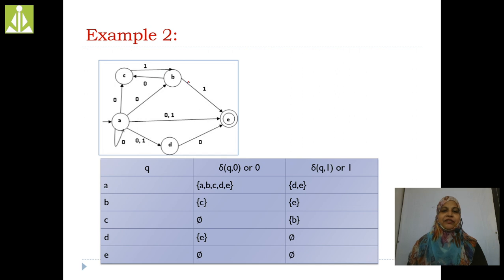I'll explain with the second example. See, this is the transition graph. By using this transition graph, I am going to create the transition table. Here I am defining NDFA, non-deterministic finite automata, or NFA. NDFA and NFA both are the same.